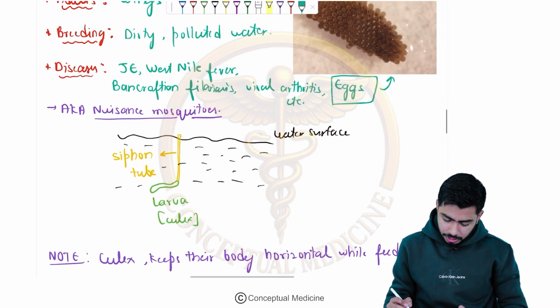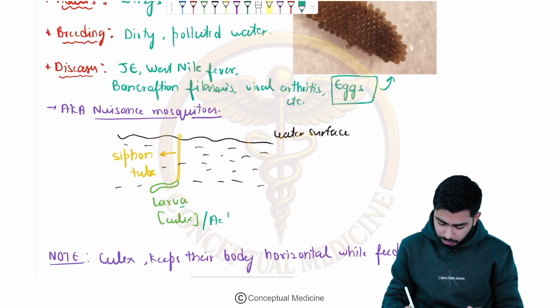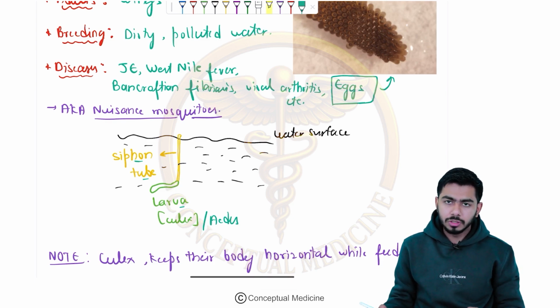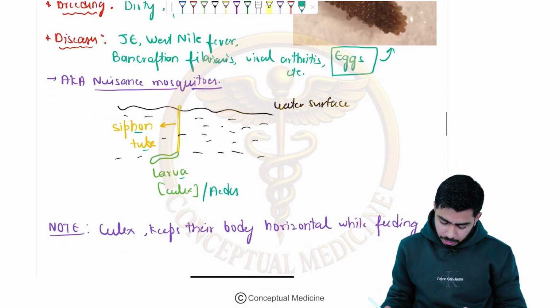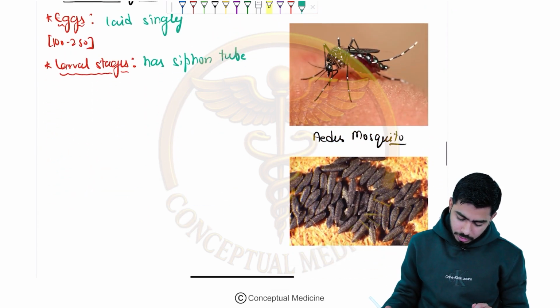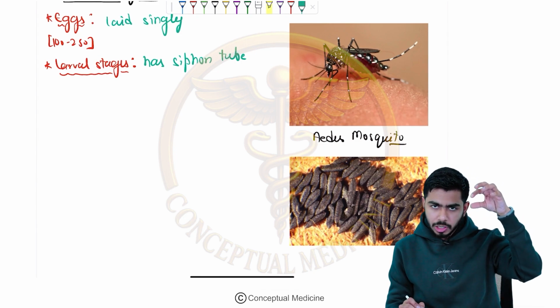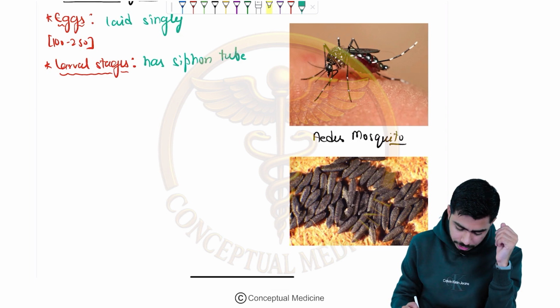So for example, under the water surface, this is the larva, this could be the larva of Culex, this could be the larva of Aedes mosquito. And they are having the siphon tube there, and through the siphon tube they serve their purpose for respiration, for the air, for their survival. Their head will be facing downwards inside the water.